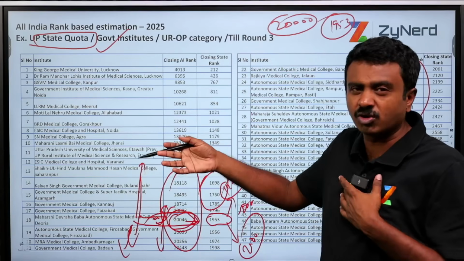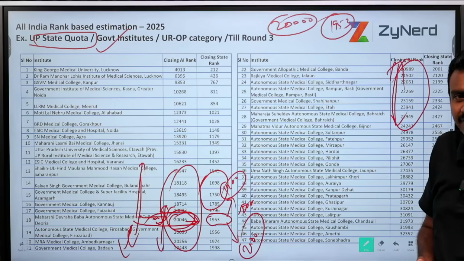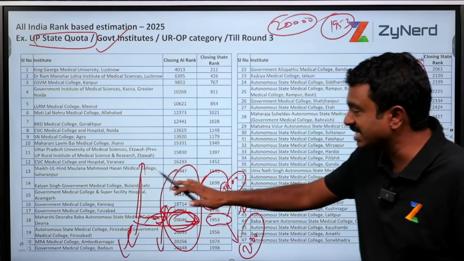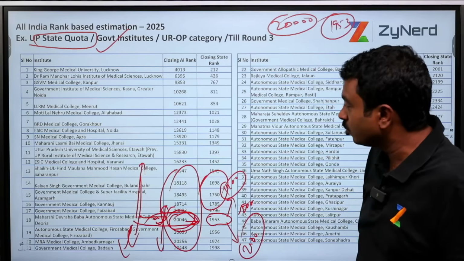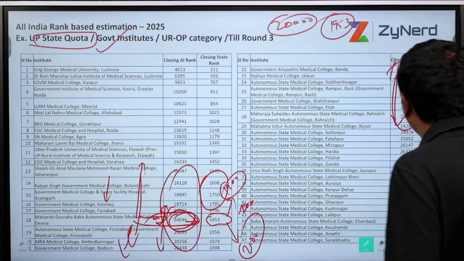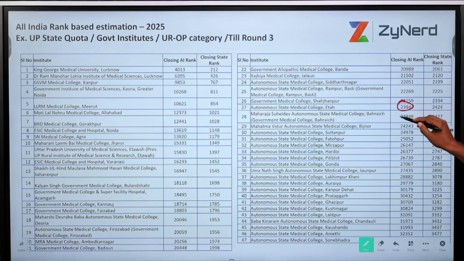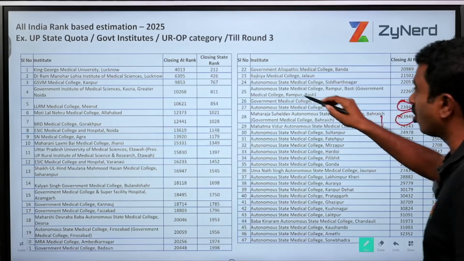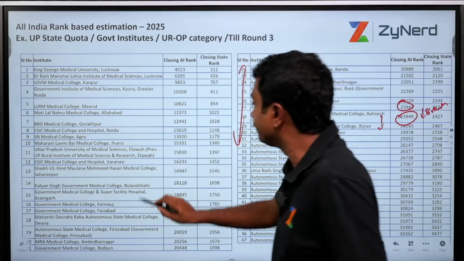You can also do it based on All India counselling's closing ranks. All of these are available in ZyNerd. You can have a look at those, but this is the best possible approach. But should I fill it in this particular order? No, this is somebody else's order. You will not be able to say that this institute is better than that institute because it closed 8 ranks later. You have to take a call, but your bucket is this.